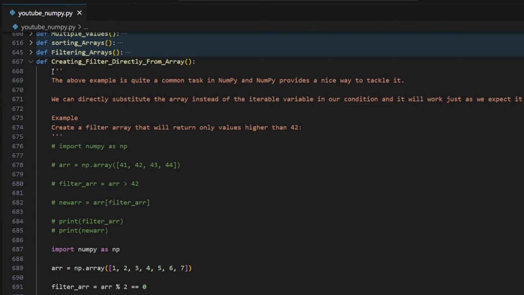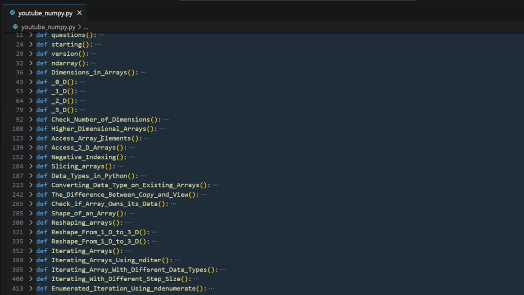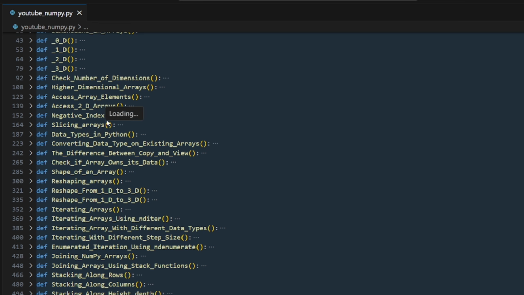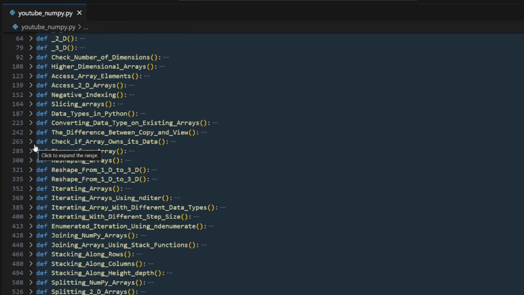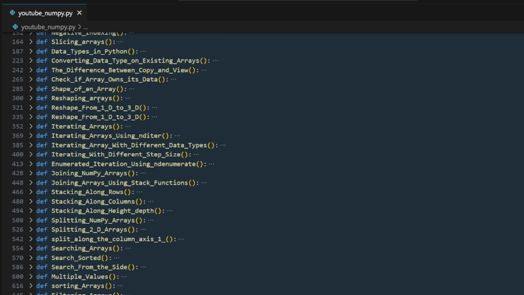Okay, let's go for a quick summary. First, we started with the introductions and the arrays, and we discussed dimensions, how to check dimensions, and how we can manipulate them. We can make an array of minimum dimensions also. We saw negative indexing, accessing arrays with an index, slicing, and data types in Python and NumPy also. Converting one data type to another, right?